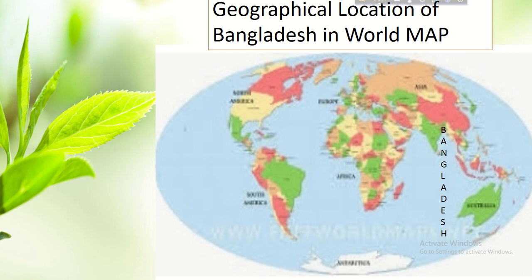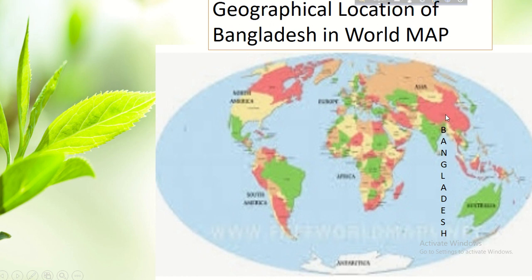Now the geographical location of Bangladesh in the world map. As we know, Bangladesh is situated in the northern hemisphere and in the southern part of the Asia continent. So look at the world map. Here is the equator, and in the northern hemisphere, eastern part, in the Asia continent is the position of Bangladesh.